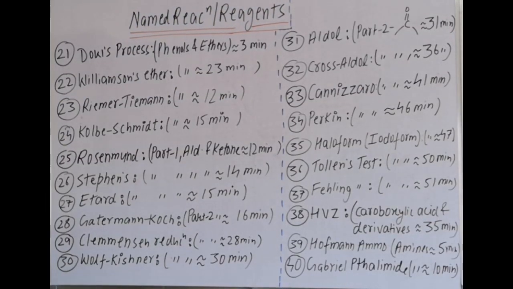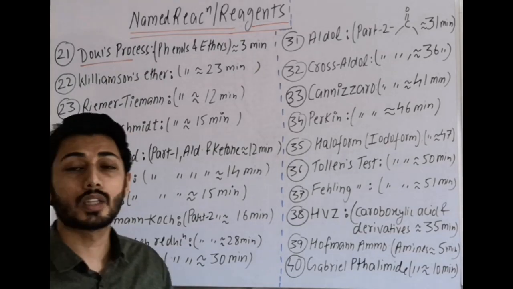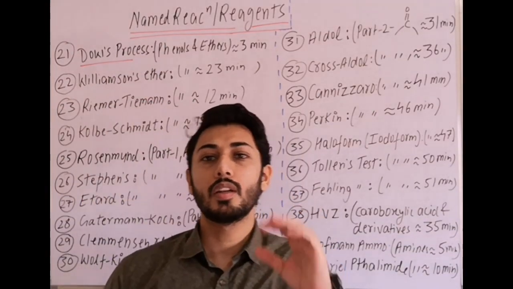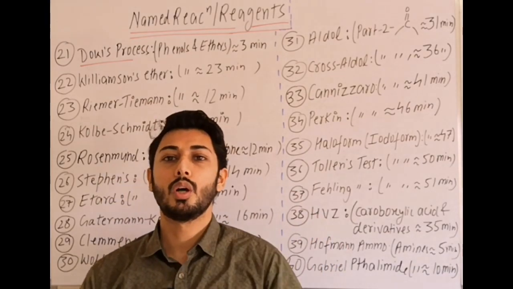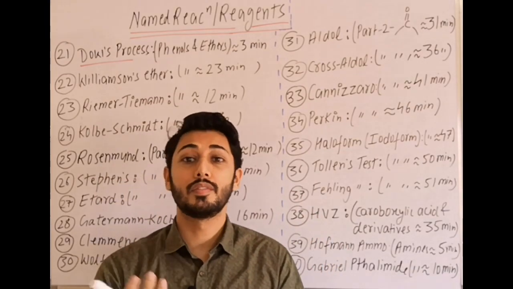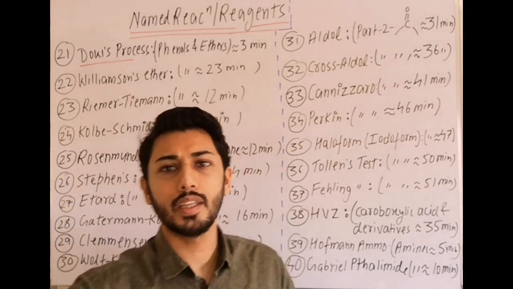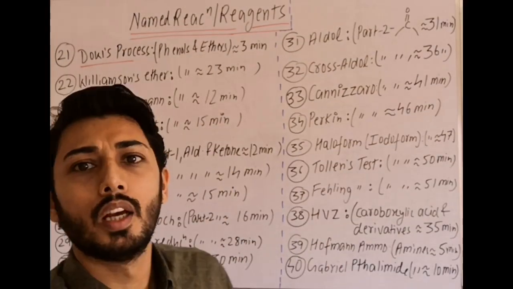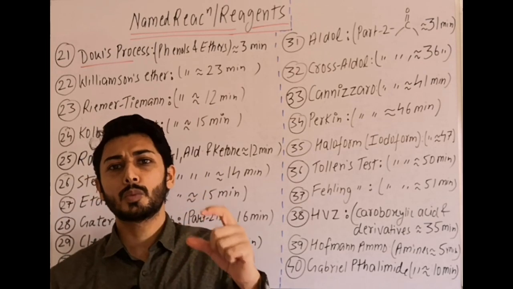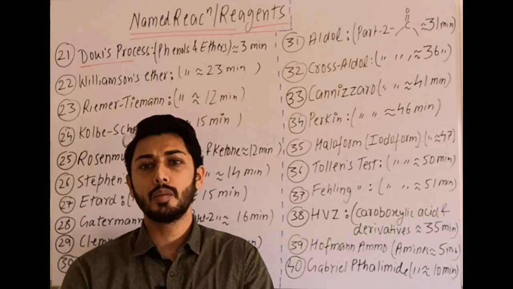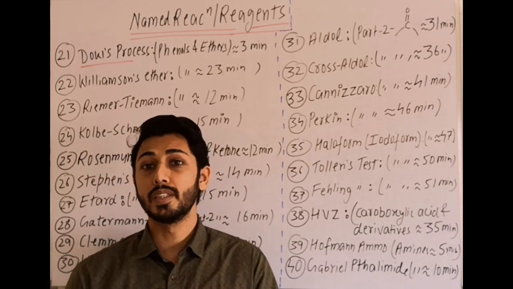Now the next reaction is Dow's process. This reaction is very important and is covered in which chapter? In phenols, in the preparation of phenol from chlorobenzene. That's why I told you the benzyne reaction is not directly given in NCERT, but it can be useful, because Dow's process is given in NCERT and the intermediate formed in Dow's process is benzyne.